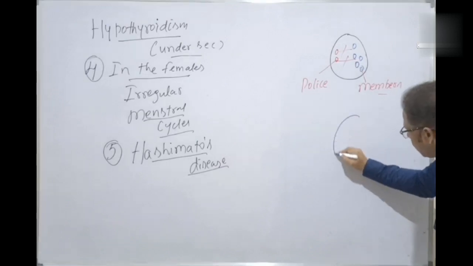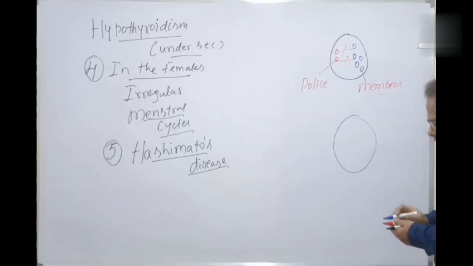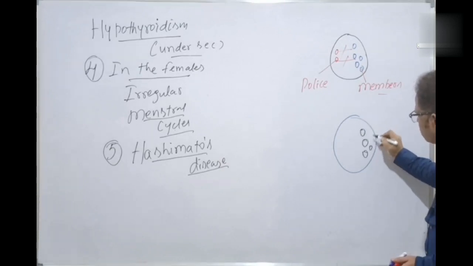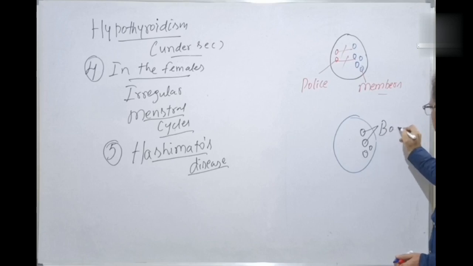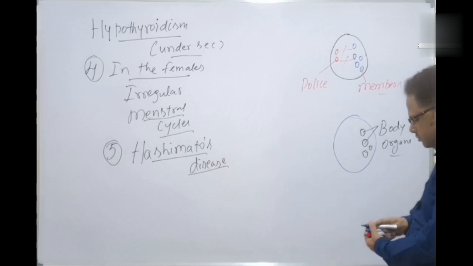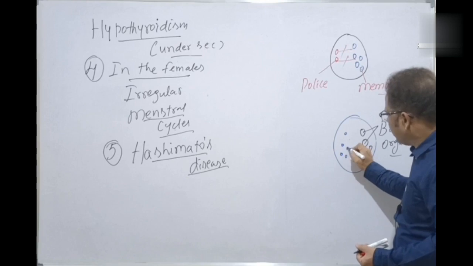This is our body. These are the different body organs, and these ones are the antibodies.